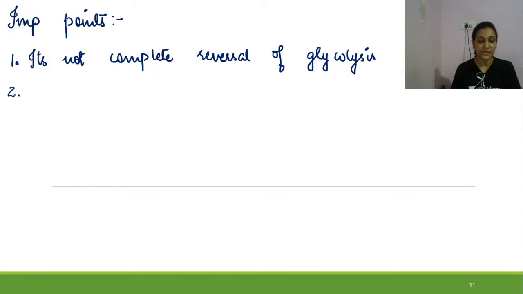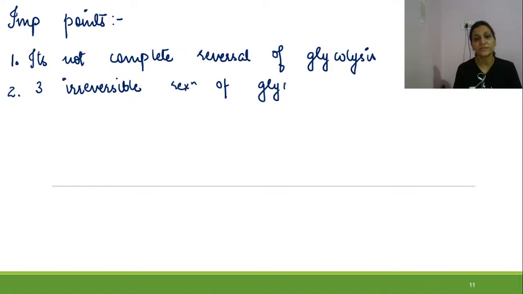Second, the three irreversible reactions of glycolysis are reversed by four important enzymes.